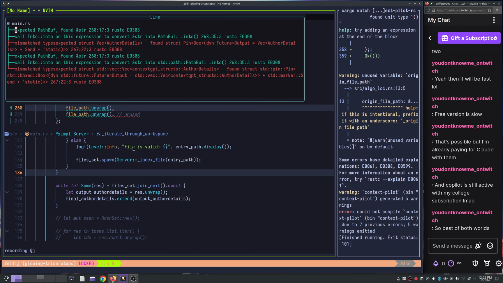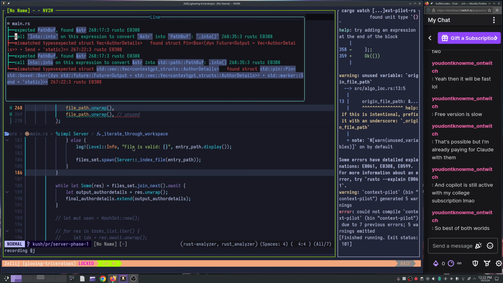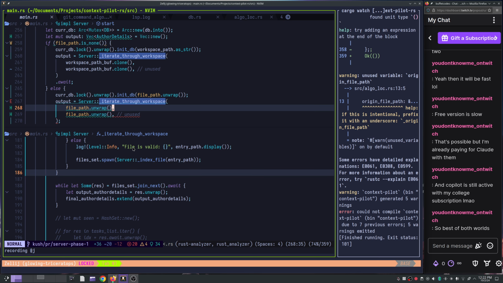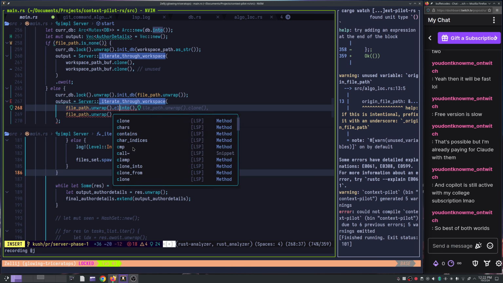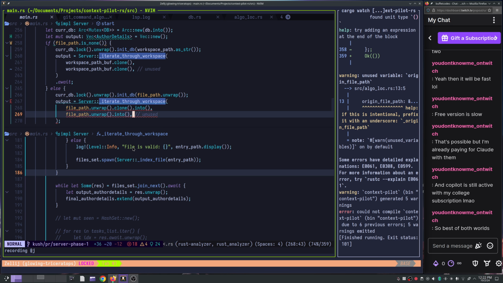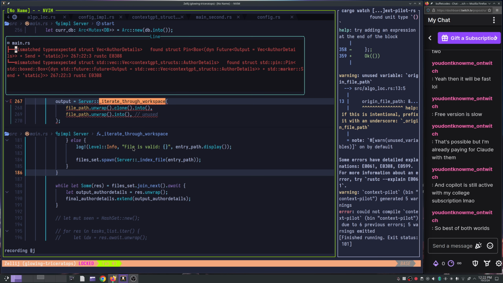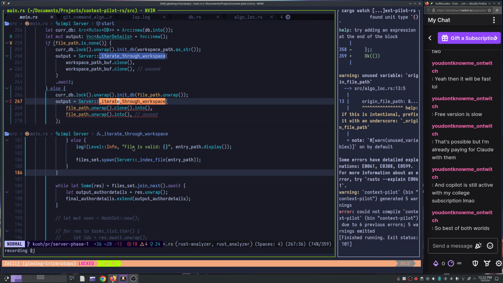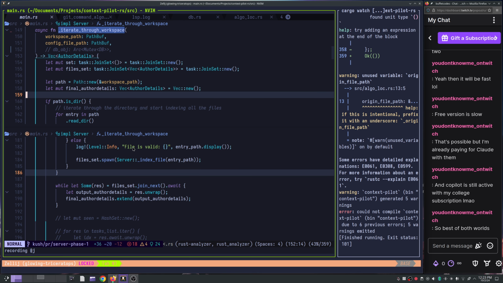See, this is what I'm expecting it to fail, right? Yeah. I didn't know it expects a PathBuf. It's my bad probably. Now what's your problem? Oh, so this is another problem.